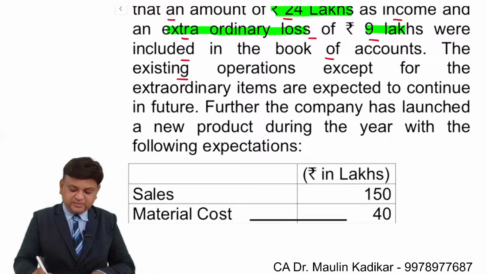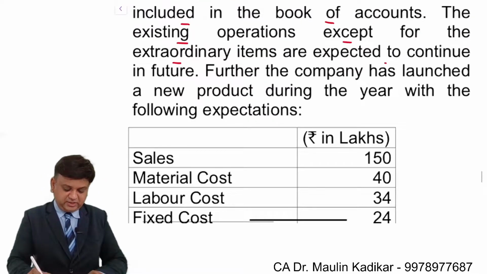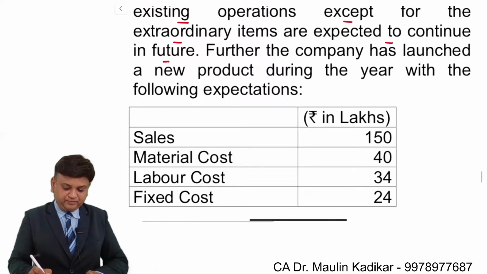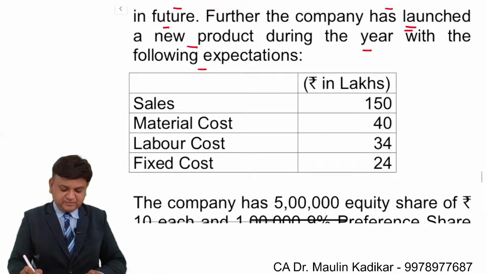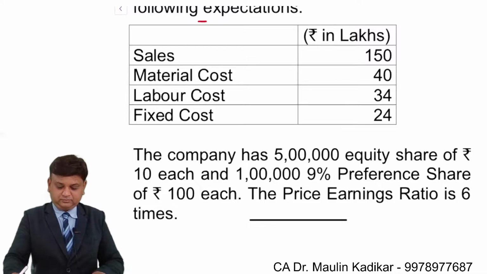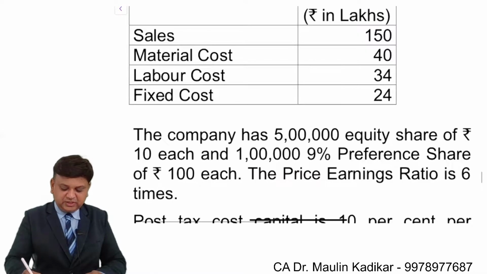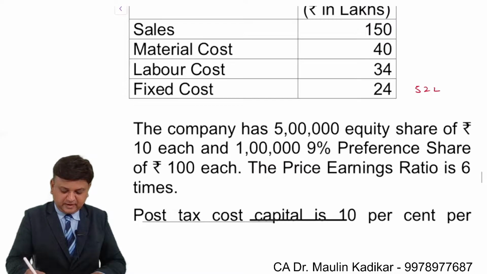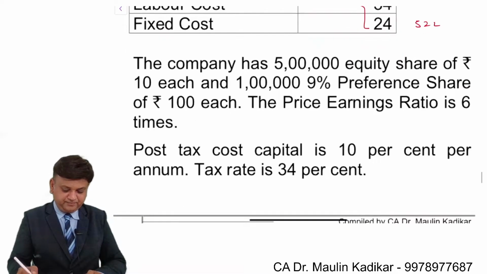The existing operations, except for extraordinary items, are expected to continue in future. Further, the company has launched a new product during the year with the following expectation. So we are going to launch a new product: 150 minus 40 minus 34 minus 24. So there is an additional income of 52 lakhs. All these are deducted from 150.